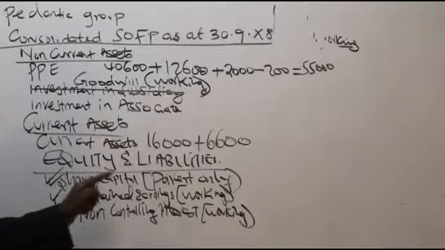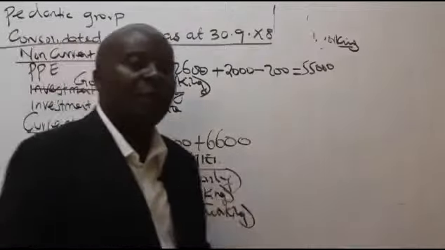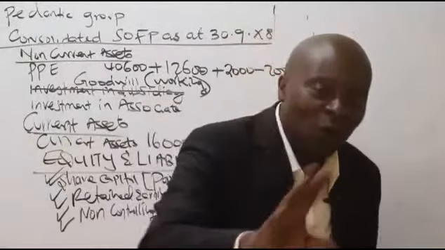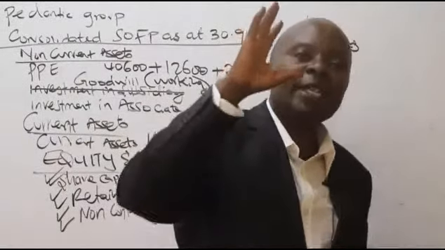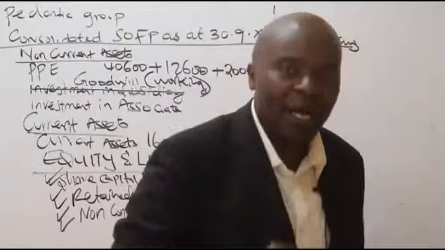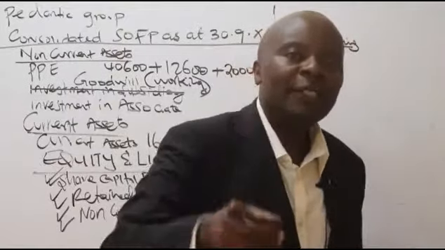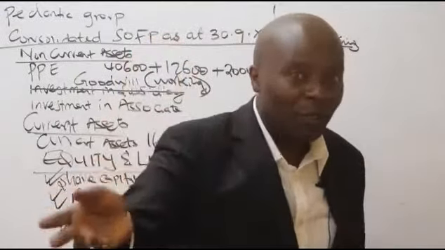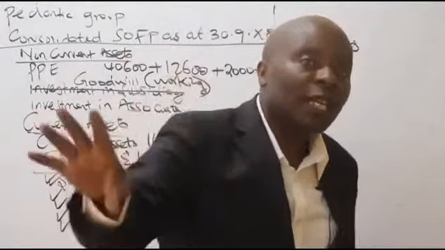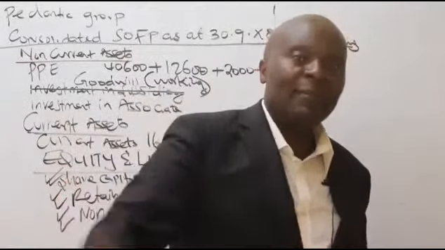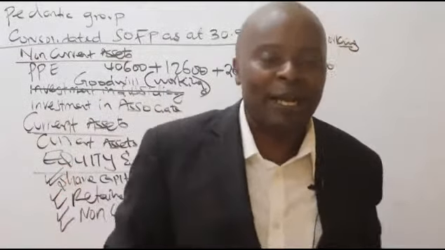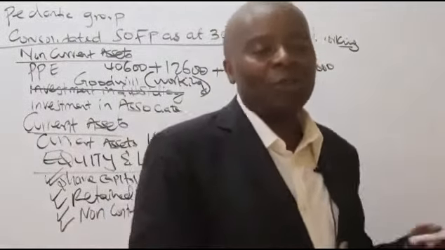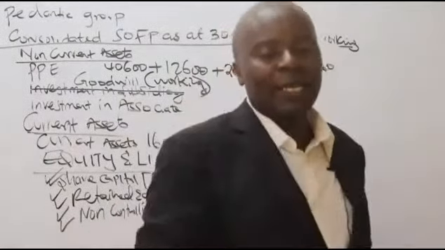Why is this NCI an equity component? Remember, these people have given you money, which is not a loan. They will never, in this case, come to demand their money back. If they want their money back, they have to go to a secondary market like the Nairobi Stock Exchange and sell their shares to a third party. But the money that they gave to us in form of share capital is a permanent source of capital. And if it's a permanent source of capital, it shall always be under equity.